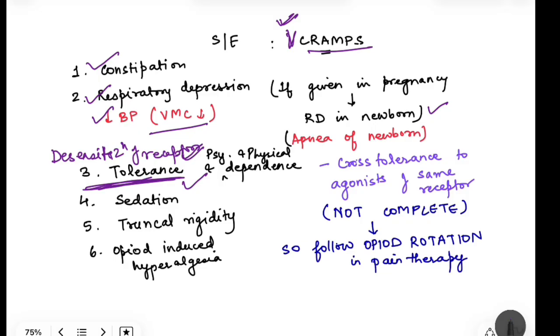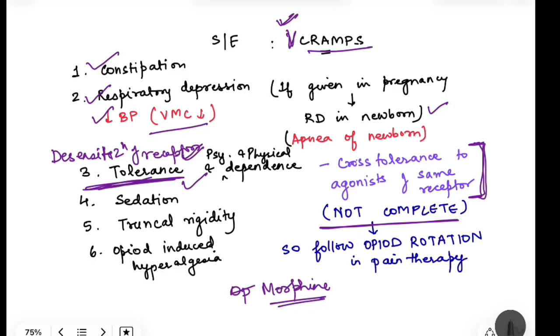Now when tolerance occurs, cross tolerance to agonists of the same receptors occurs. So other drugs which are also agonists for the same receptor, that also cross tolerance occurs. However, this cross tolerance is not complete. That means suppose you are giving morphine for analgesia, then there will be a start of development of tolerance.